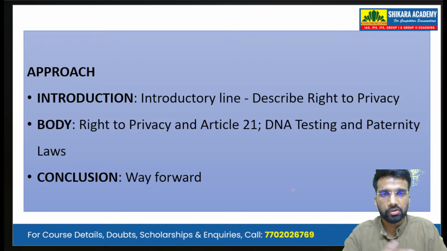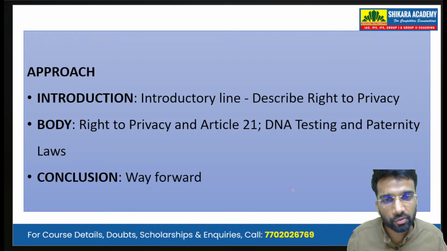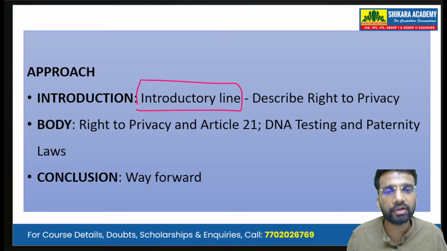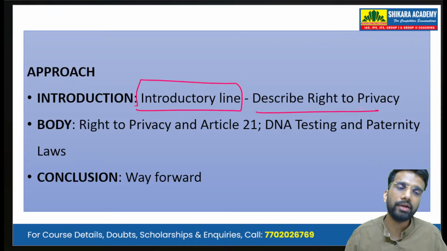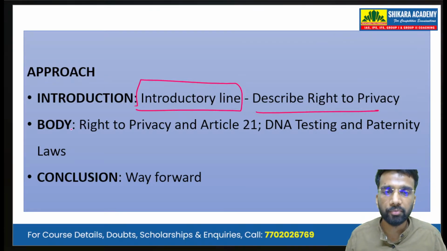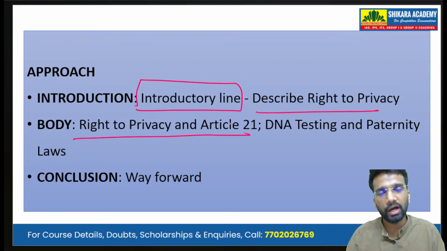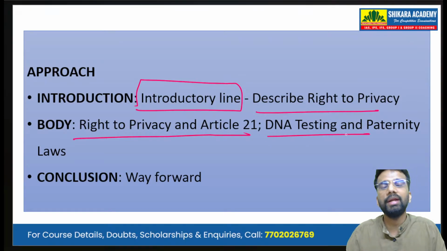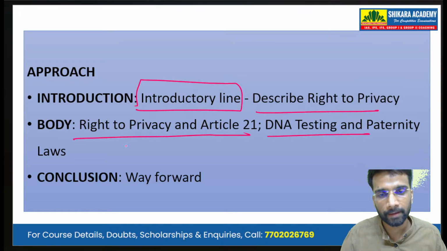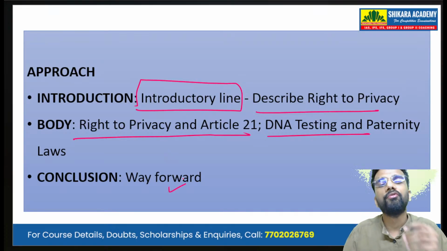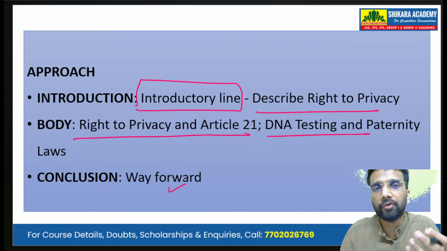Now, seeing the approach, we have got an introductory line. So in the introduction, we will deal with the introductory line and describe the right to privacy. Then in the body, we write about the right to privacy in Article 21, as it was asked in the question. Then we answer about the DNA testing and the paternity laws. Then in conclusion, we write a forward-looking conclusion or a way forward.